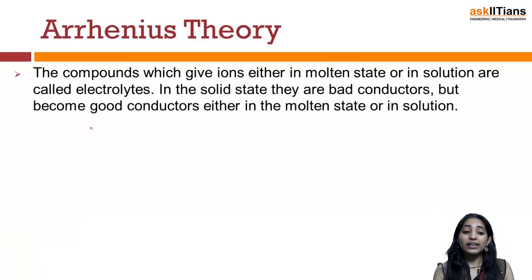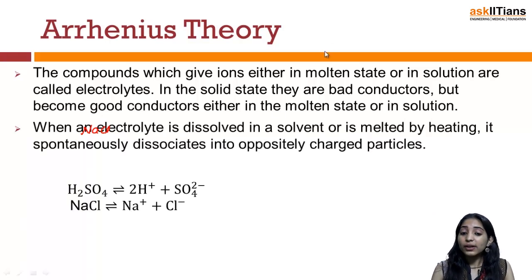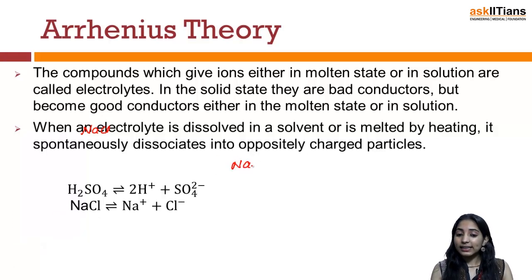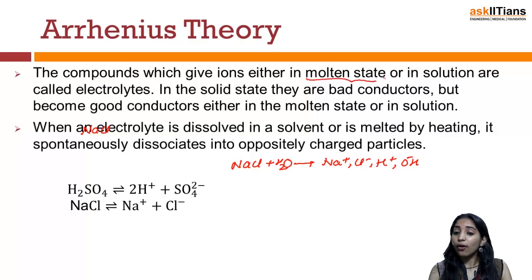For example, if I am taking a solution of NaCl, I'll dissolve NaCl in water and this will give me Na+, Cl-, and you will also have H+ and OH-. So all the compounds which give ions either in the molten state or in the solution, such compounds are known as electrolytes.